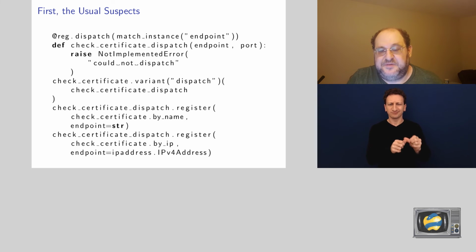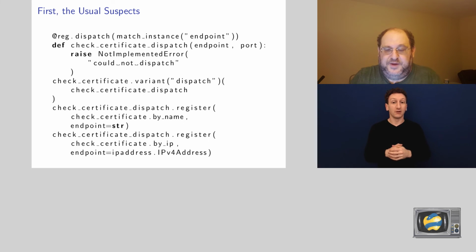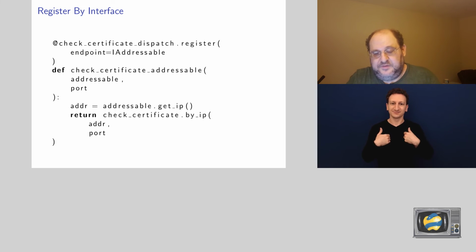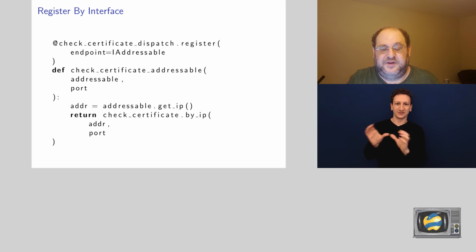So let's dispatch based on the interface now. Well, if we get an IAddressable, we can guess what we need to do. We'll get the IP from addressable.ip, get an address, call it just a get certificate by IP.